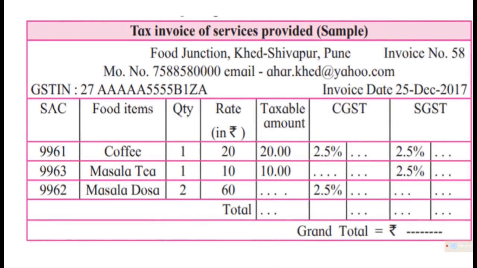Another thing, suppose that if you want to practice, you can practice this just by taking a paper, a book, and taking your pen. You can fill up this, because something what is told is reflected here. For example, here it is दो मसाला डोसा का कोड है 9962.